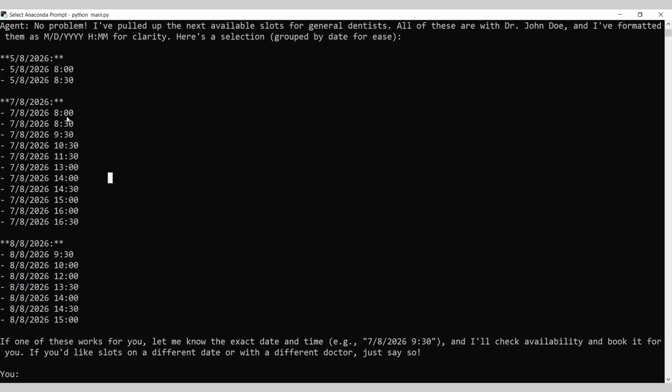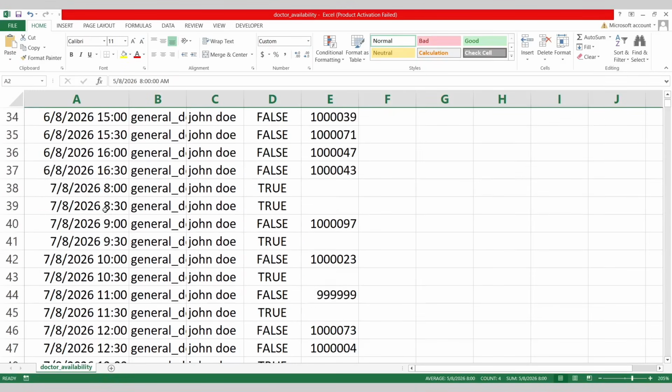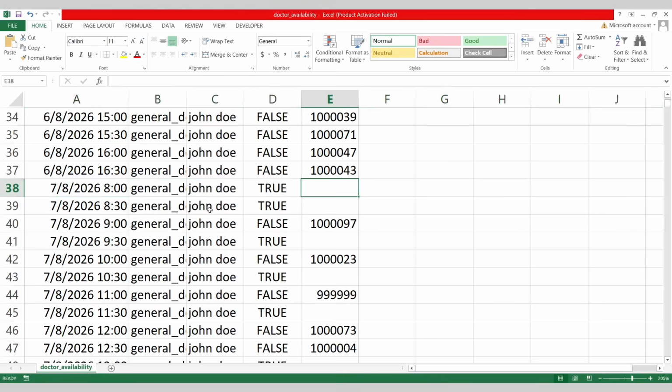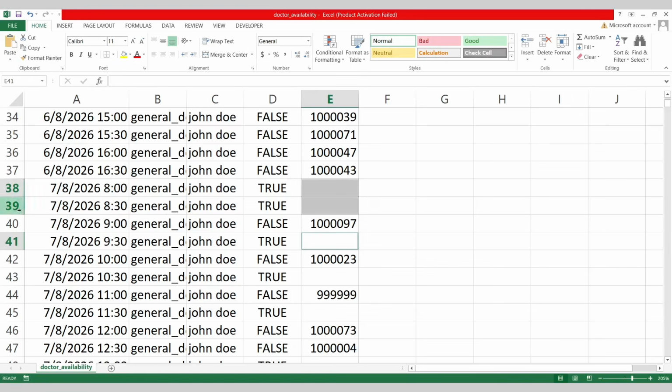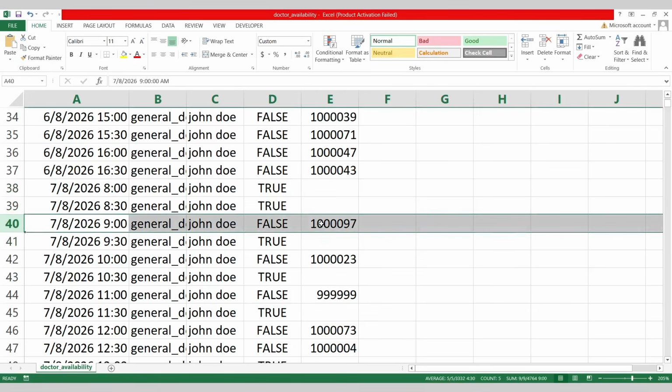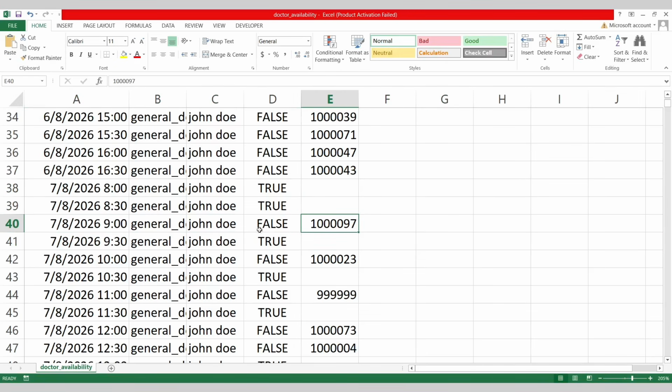Talking about 7/8, 8 o'clock also there is an availability, 8:30 availability, 9:30 availability. You can see 9 is not showing because 9 already is booked by Mr. 1000097, right? So closing this file.